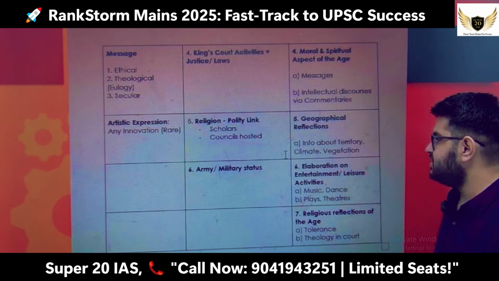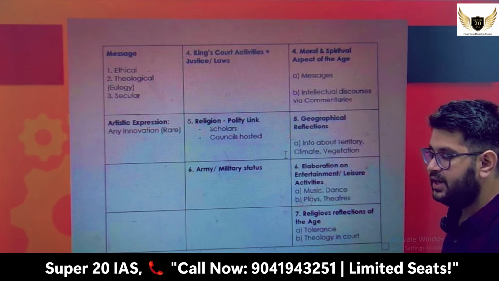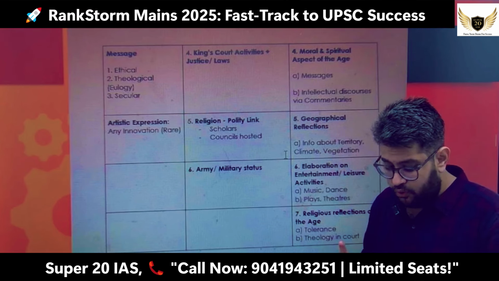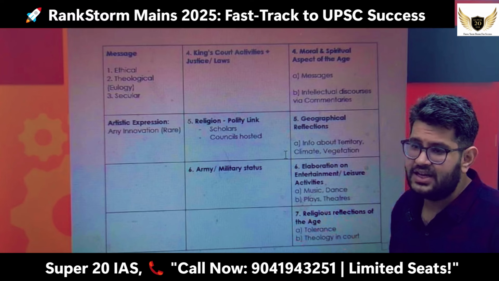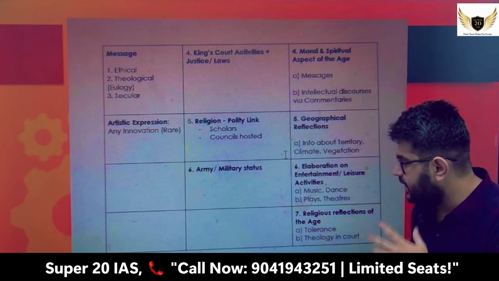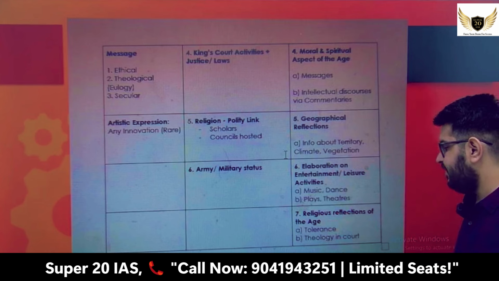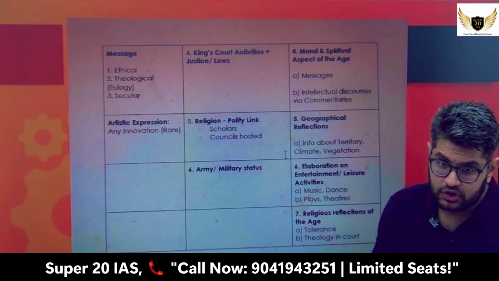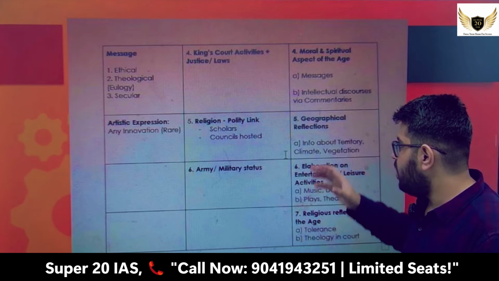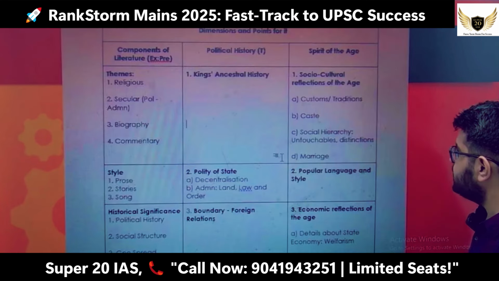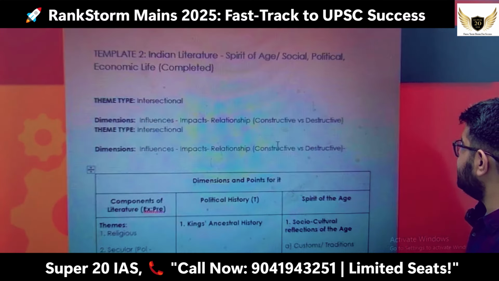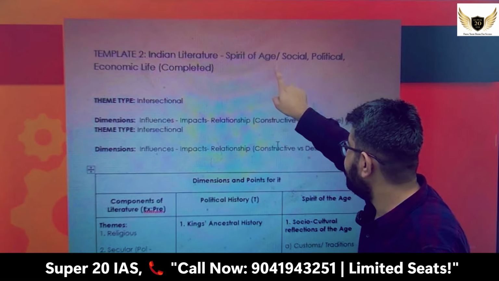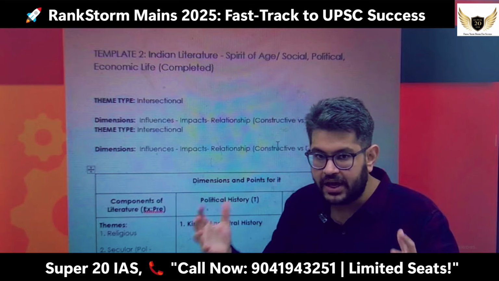Similarly, geographical reflections are also given through various sources, and we can cover various aspects of it, like what is the climate, what is the vegetation, what are the territories that this particular king was controlling, right? And then there is religious reflection, where we talk about how tolerant the king was, how religion was being pursued and preached by the king. So, all in all, in one Indian literature theme, you are able to cover the spirit of the ages, and the socio-political economic aspects of life.